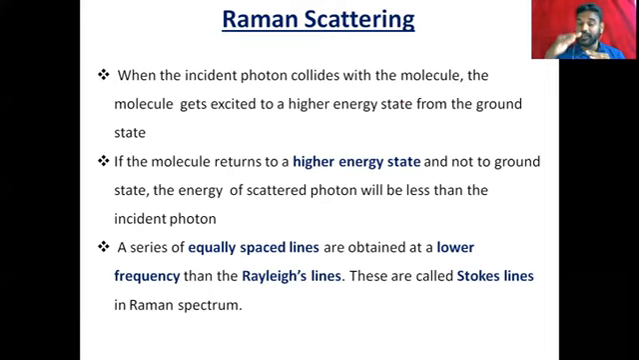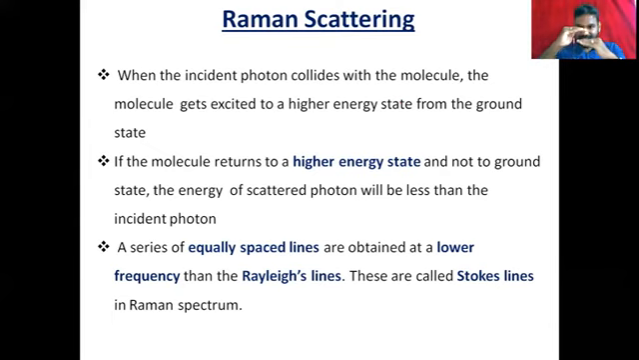While returning from higher energy to lower energy, if the molecule returns to a higher energy state and not to the ground state, so this is the ground state, not to the ground state, the energy of the scattered photon, so while coming back it scatters some amount of energy. This scattered energy is less than the incident energy. Why is it less? Because it jumps here, not to here. Okay, same thing I explained, that's enough I think.